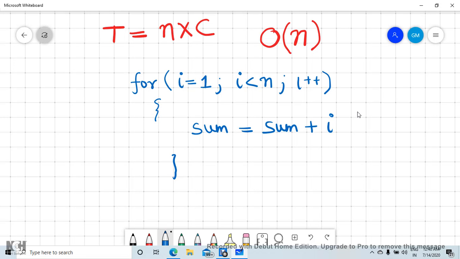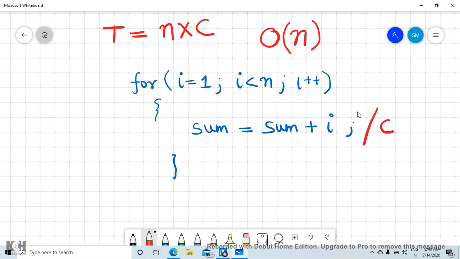Now look at this example. This is a very common statement which is used to get the sum of many things. If I ask what is the complexity of this algorithm, what will be the answer? Sum equals sum plus i will take almost constant time.